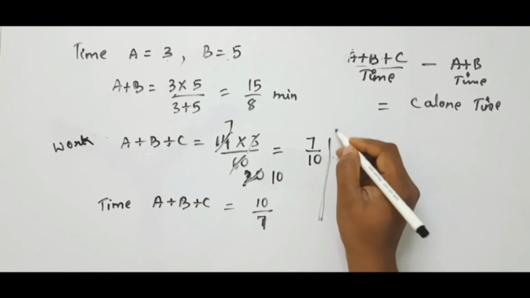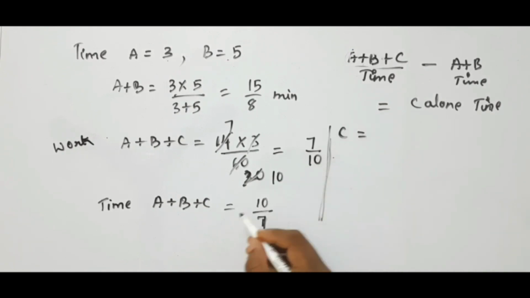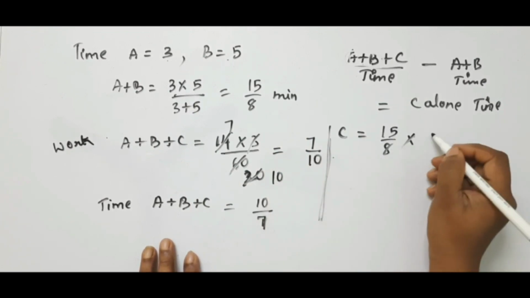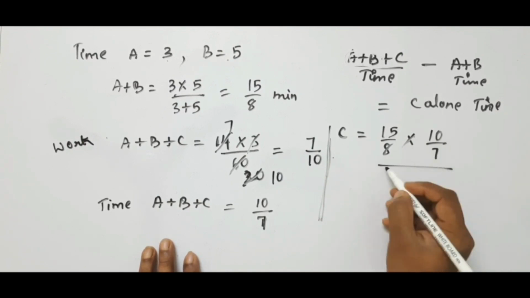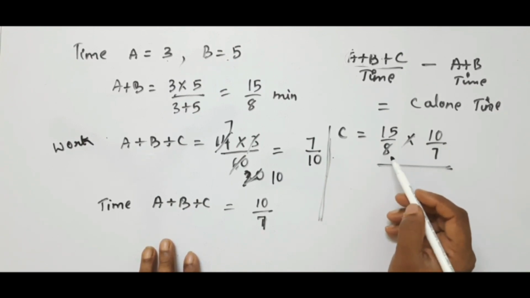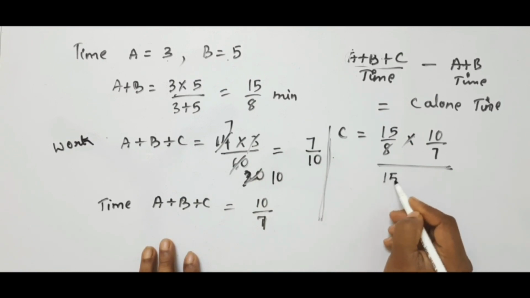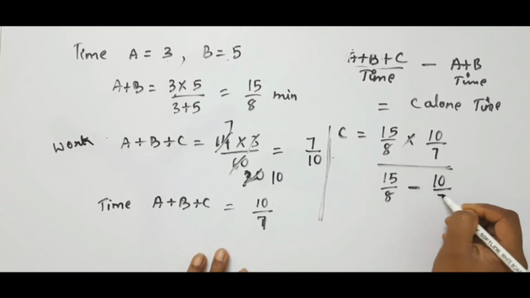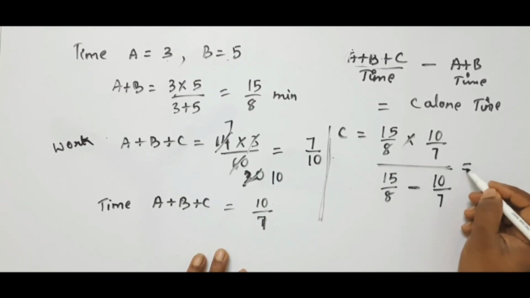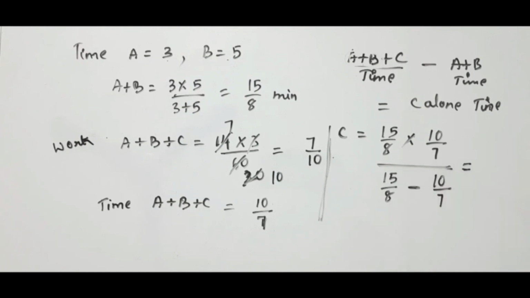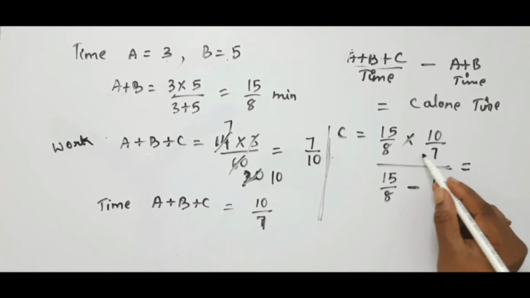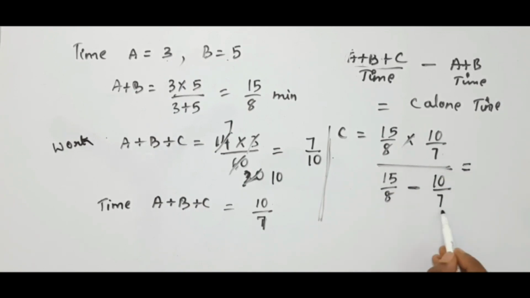C value is nothing but 15 by 8 and 10 by 7. We need the alone value. Alone value means we have to write 15 by 8 subtracted from the total 10 by 7. So this is equal to a numerator and denominator. In the denominator the LCM is 56, and both cancel.